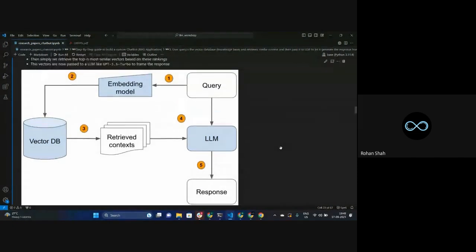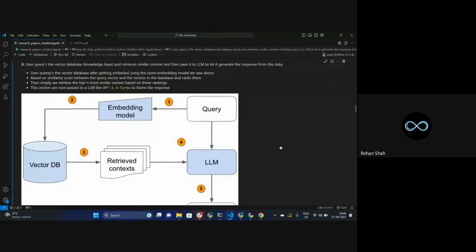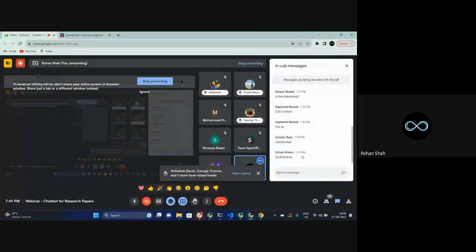All right, so yes guys, that's the whole process, and now we are about to start the code implementation. Is there anyone over here, even if there is a single person, that wants me to repeat this particular thing? I'll do it. Is there anyone over here who doesn't understand?